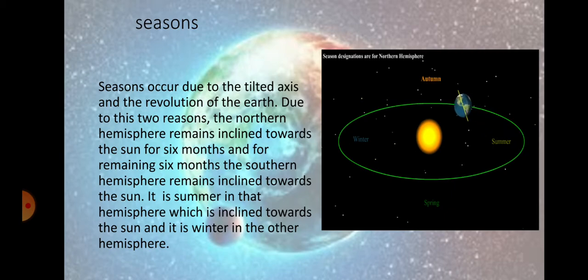Earth is bent from one side. So at a time, sun rays will come either in the North Pole or in the South Pole. So there is sun for 6 months in the Northern Hemisphere and 6 months in the Southern Hemisphere.